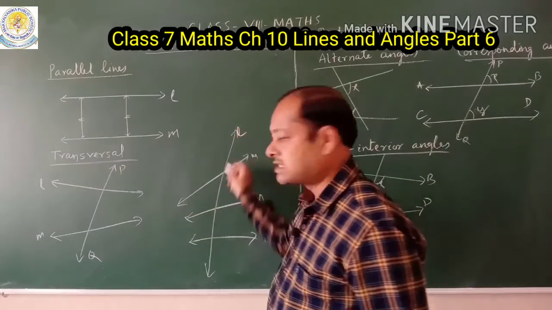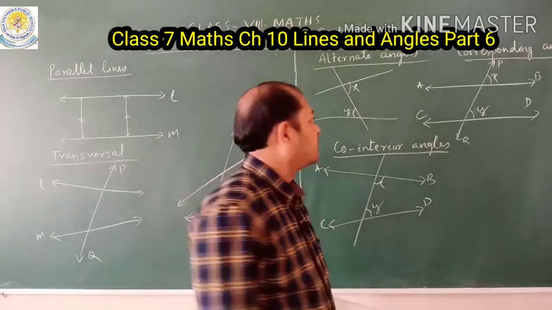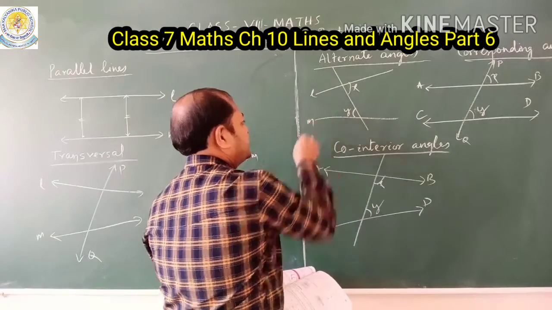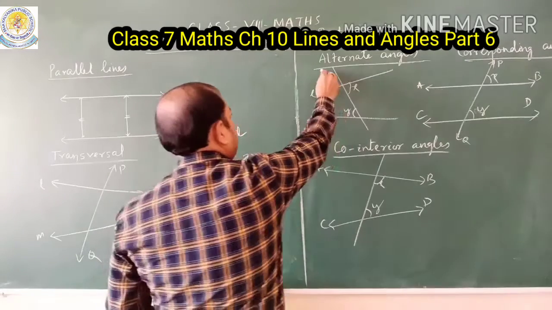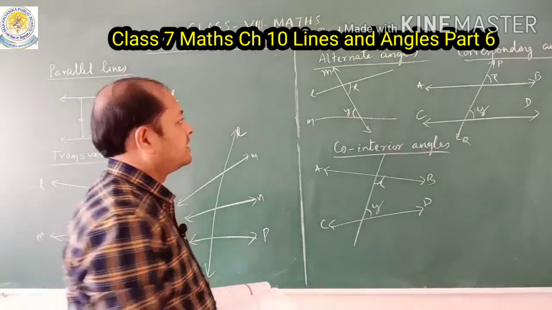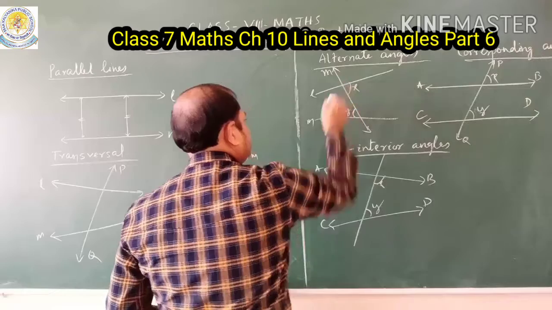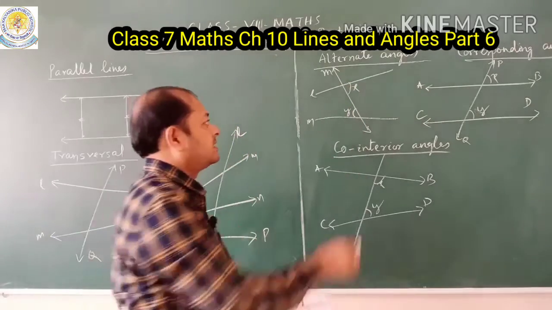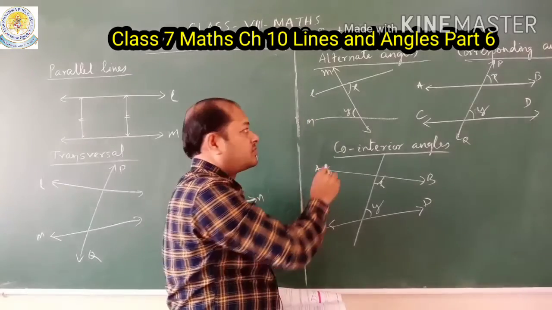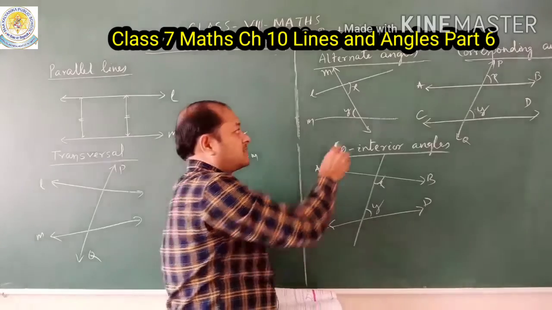So here this is a transversal line, and opposite to this transversal, look at this figure here. Here L is a line segment and M is a line segment, and suppose M is a transversal line. What are the angles created in between these two lines? This transversal line crosses the L and M lines. So in between L and M is the inside angle, on the opposite side of the transversal.